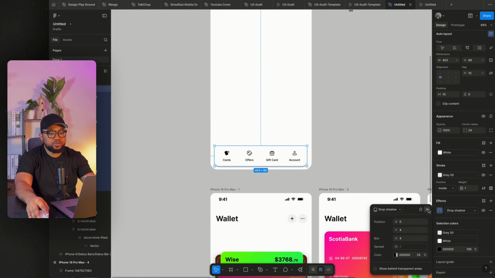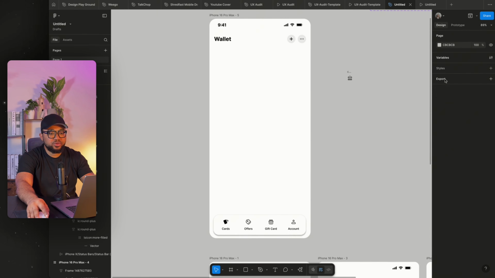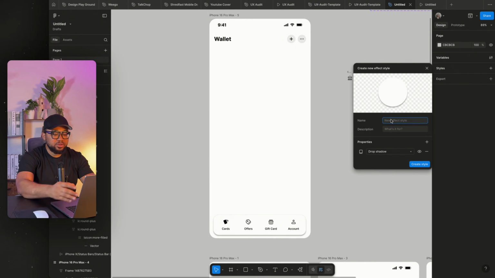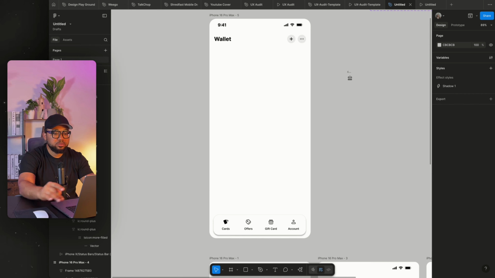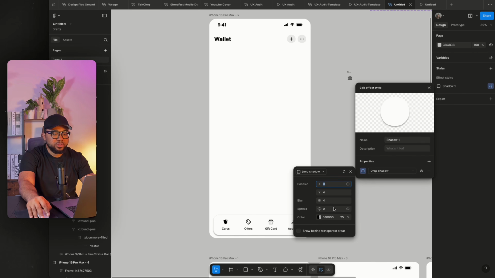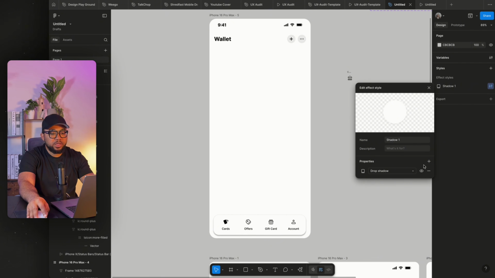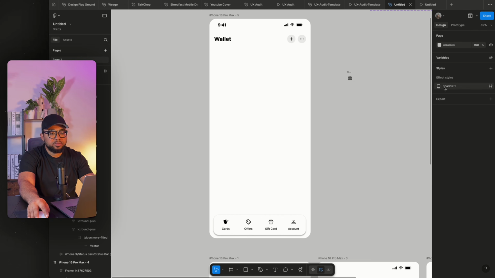So for this to be easier for us, what we're going to do is come to the style and create effects. Just call this shadow one. Oh sorry, I'm just going to edit it. Before you call this shadow 1, I'm going to set this to 20 and leave this at 5. Then we're done for this.